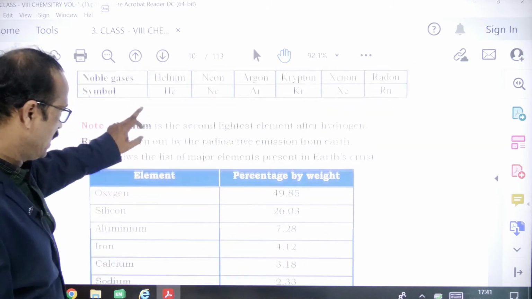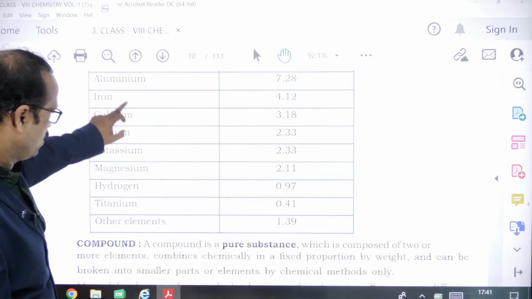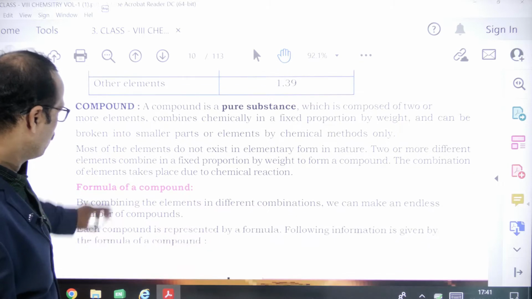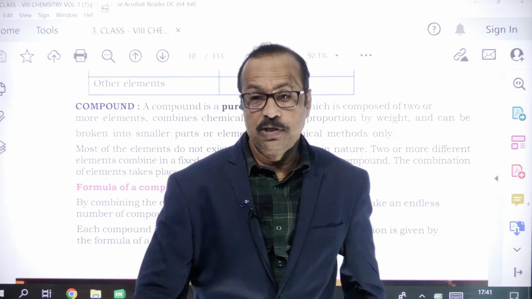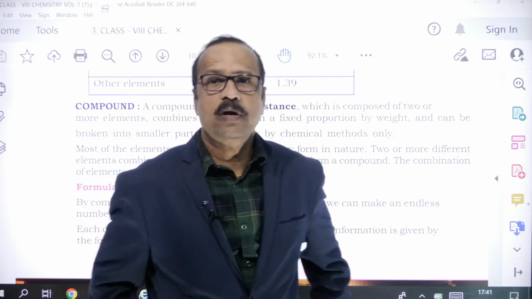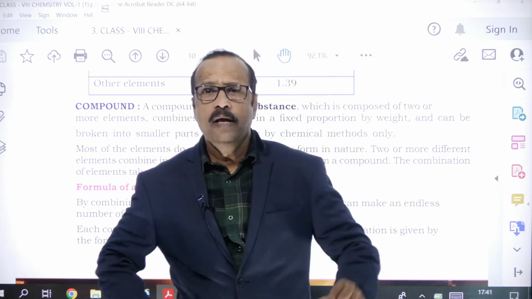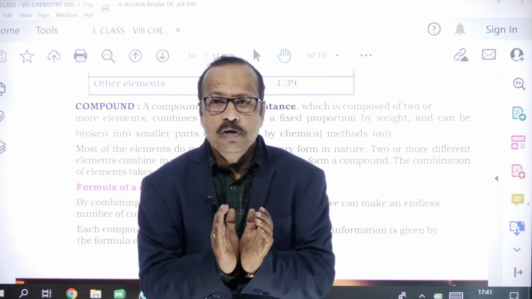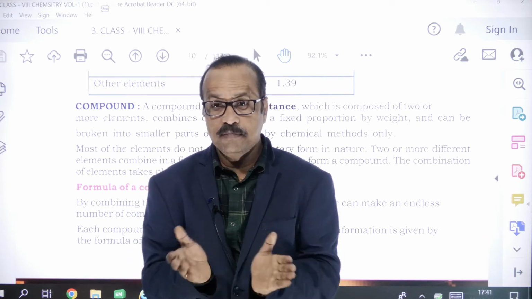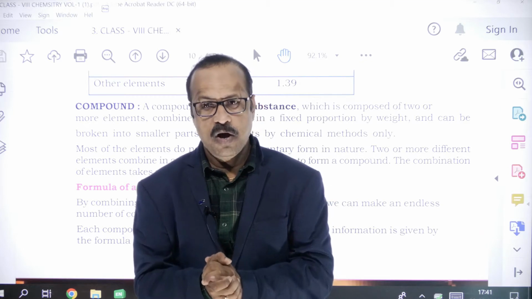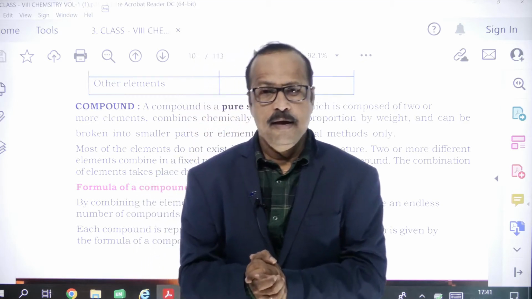So till here we learnt, and today let us see about compounds and how to write the formulas of compounds. What are compounds? Molecules made up of atoms of different elements are called compounds, right?